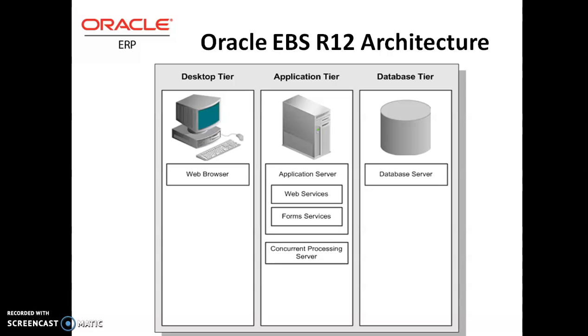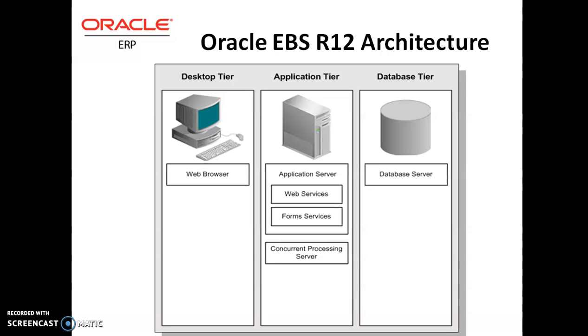So what is the basic architecture of Oracle? Right now we are studying Oracle E-Business Suite Release 12. Previously they released different versions, so the version we are studying right now is the current version of Oracle. Oracle EBS, that means E-Business Suite Release 12. So this is the architecture for Oracle EBS.